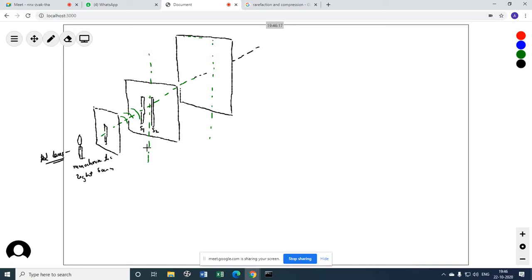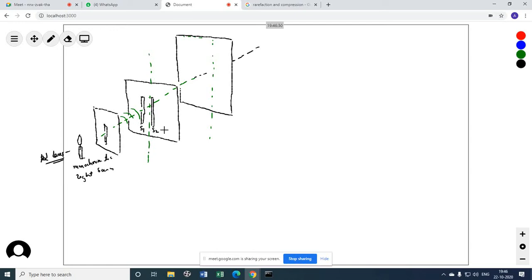Now you cannot prepare coherent sources from two identical sources. You may manufacture it industrially by many ways, but you cannot create it exactly identical. How accurately you produce it, you can never. So the best way to create coherent sources is to use a single source of light and break it into two different sources. So this is what we are doing here.